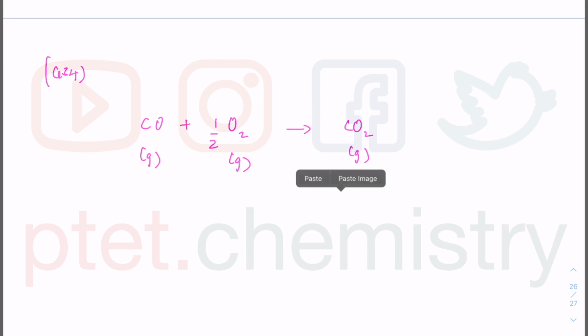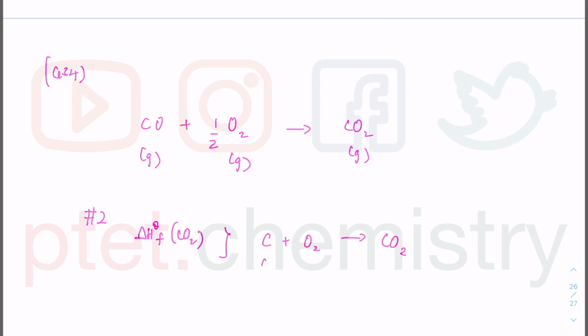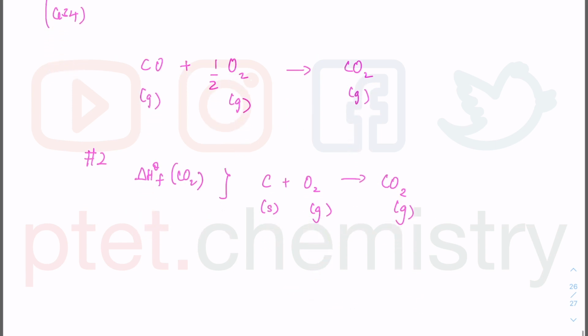Anyway, if I check option 2, enthalpy change of formation of carbon dioxide. If I write the expression like this, then I have to show the equation. Form 1 mole of the substance from its elements in their standard states under standard conditions. Carbon is solid in its standard state, and O2 and CO2 are gases. Now what do I have?